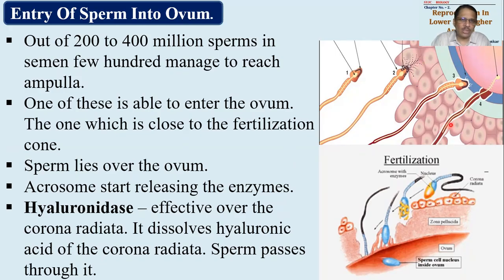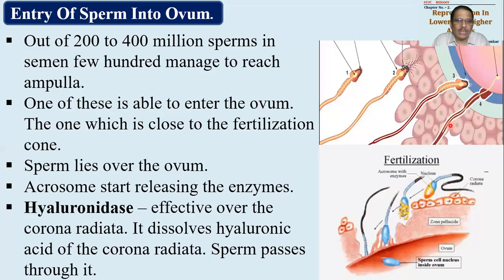Which was the outermost layer? Remember, there are 3 layers present around the ovum. The outermost layer is the corona radiata. This is a cellular layer, made up of oogonia. Inside it, there is a second layer called the zona pellucida. It is a proteinaceous layer. And inside there is the vitelline membrane. So the sperm has to penetrate these 3 layers, only then will it be able to go inside the ovum.